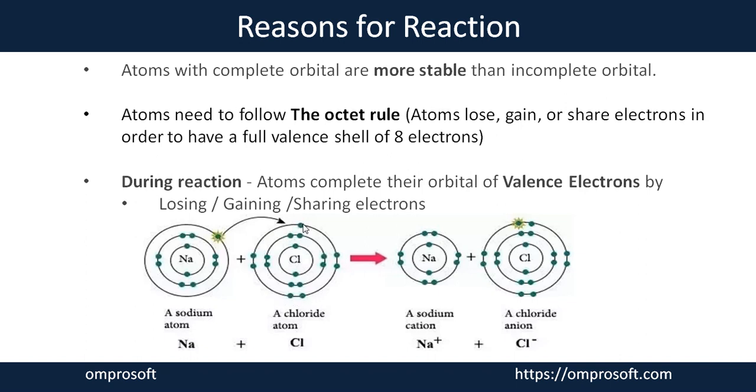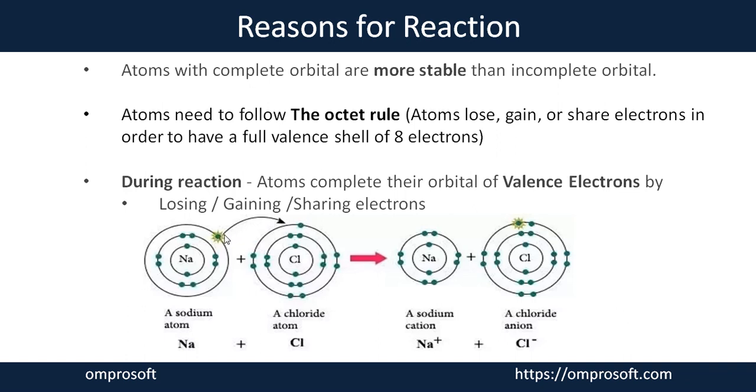So we can say both sodium and chlorine do not have a complete orbital fulfilled with valence electrons. That is why they take part in a reaction. They are reactive in nature because they want to become stable, and they need to lose or gain electrons from the outermost orbital to become stable. Here sodium has only one electron in the outermost orbital and is metallic in nature. That's why sodium can lose the outermost electron present in the orbital and give it to another element.